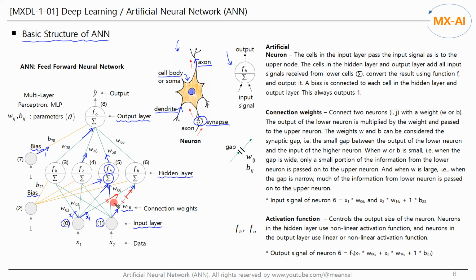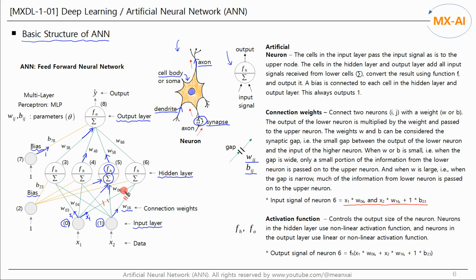The total amount of information input to the node 6 can be calculated as follows. Wij denotes the connection weight between the node i and the node j. And the bias Bij is also the connection weight between the node i and the node j. If W06 is 0.1, only 10% of the input signal X1 is passed to the upper node. If W16 is 0.9, 90% of X2 is passed to the upper node. Passing a lot of X means that the signal is important.